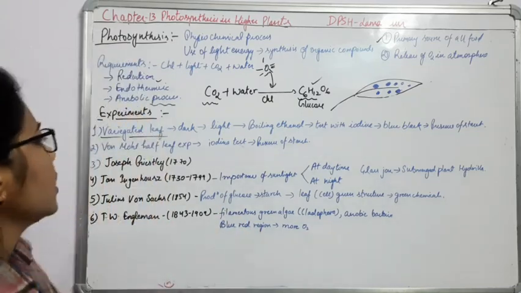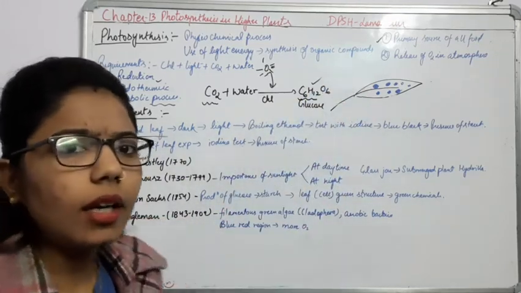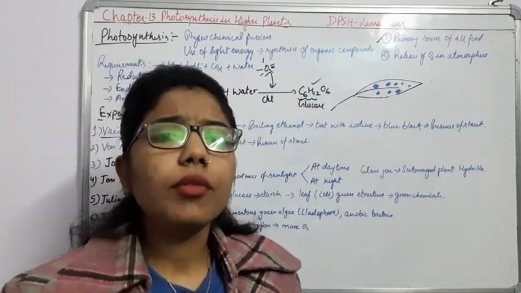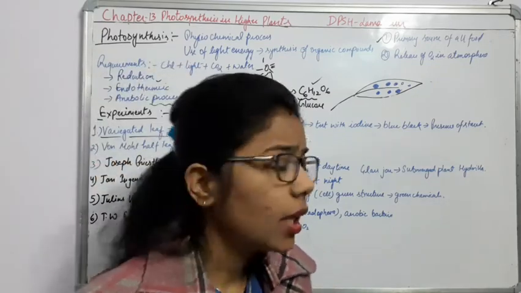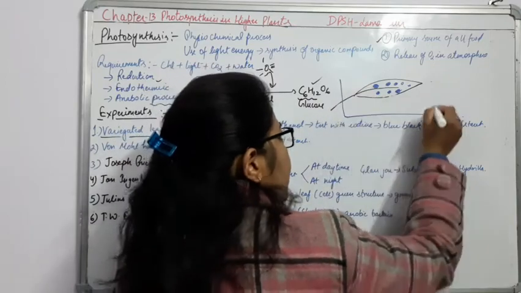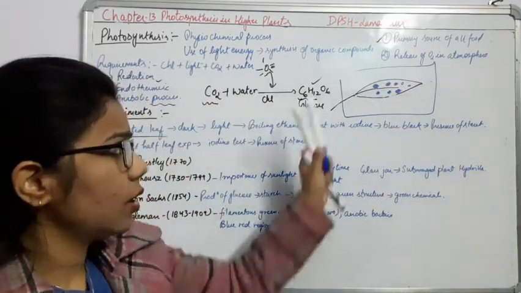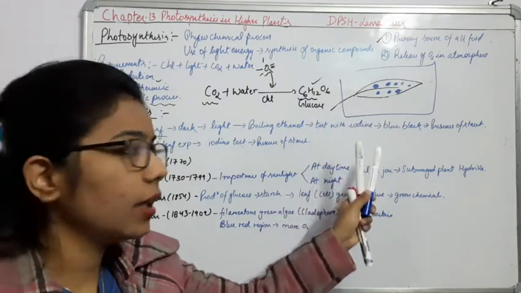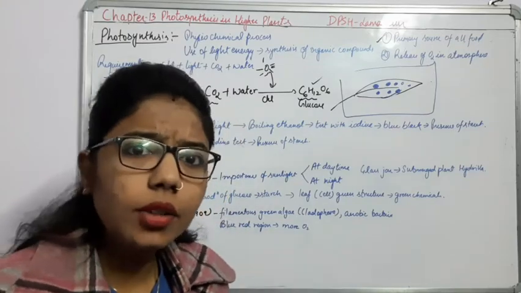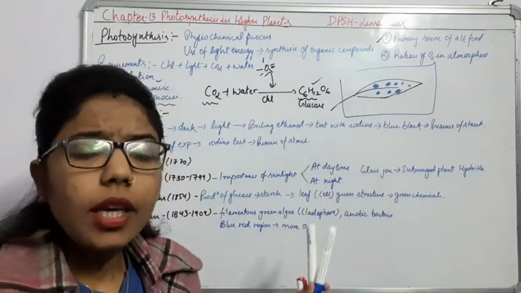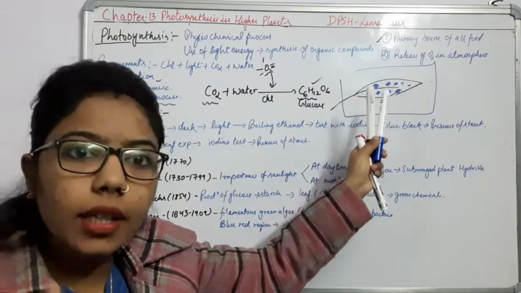Now here you can see the variegated leaf, when we place this variegated leaf in the dark condition, what will happen? We know that sunlight is very important for photosynthesis, but when we put this leaf in the dark condition, whatever starch this leaf had prepared earlier will be consumed. In the dark condition, this leaf will exhaust, or take, all the food material which is stored in the green parts.